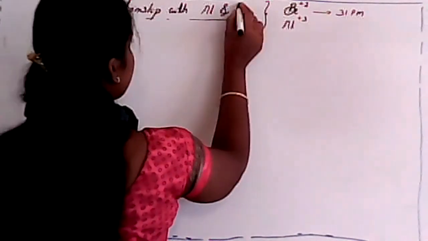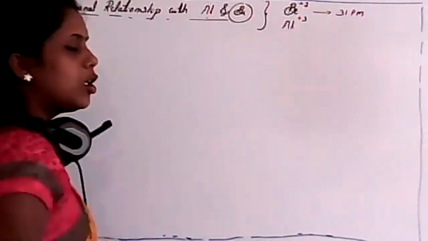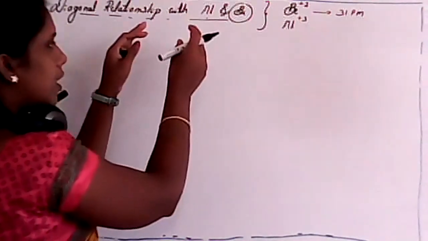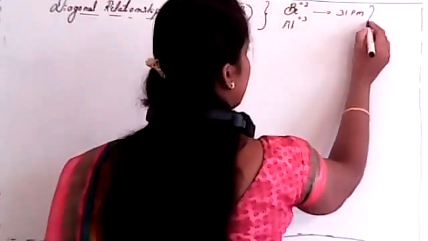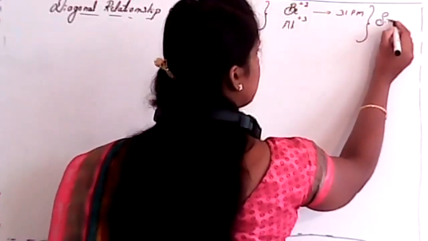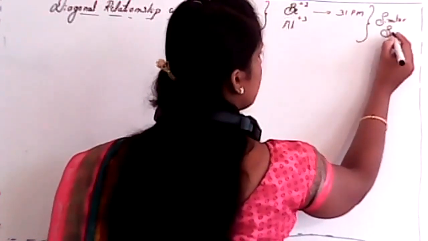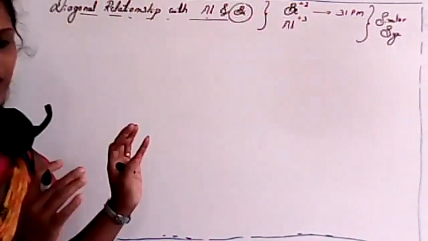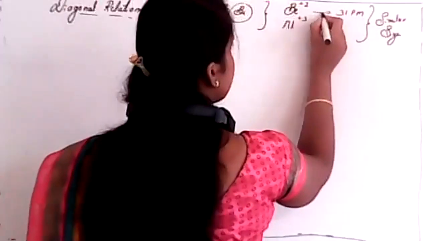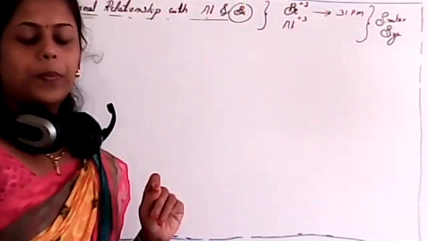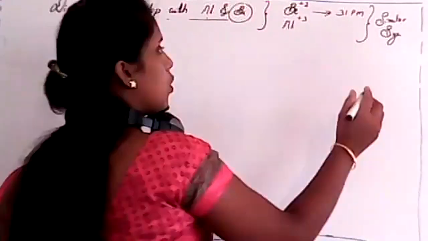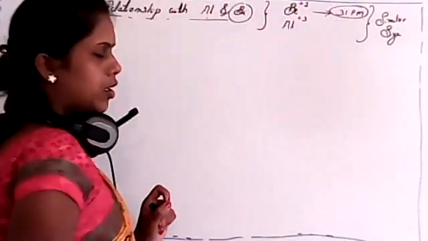See, beryllium is a second group element and we are comparing it with aluminium. It has a diagonal relationship due to its similar size. See, this is very important, students. It has a similar size, so that's why we study them together. Whenever we consider the beryllium ion with Be2+ oxidation state, its radius is around 31 to 32 picometer.